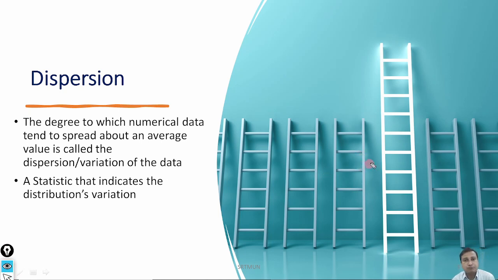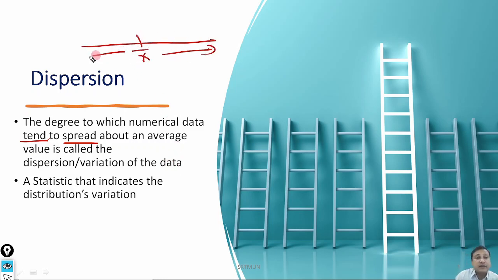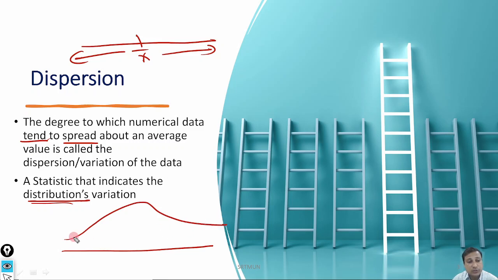What is dispersion? It is a degree to which numerical data tend to spread about an average value. So it is a spread from the mean. It is the average spread from the mean that is known as dispersion. In other words, a statistic that indicates the distribution's variation. So what is the distribution? This is a kind of distribution, and in this distribution we have a particular mean. How much the other values vary from this mean, that is the dispersion.